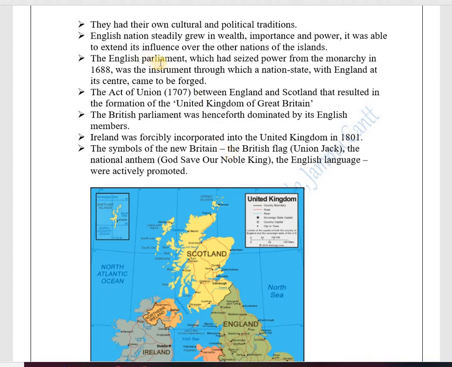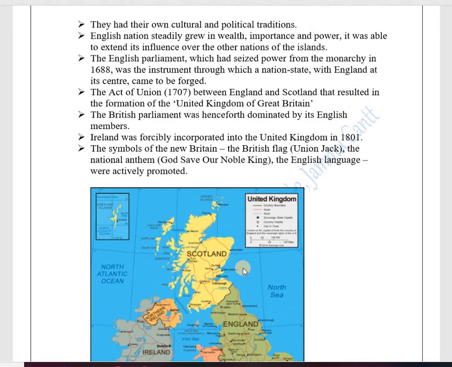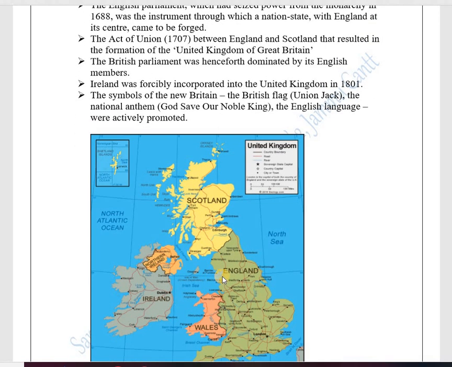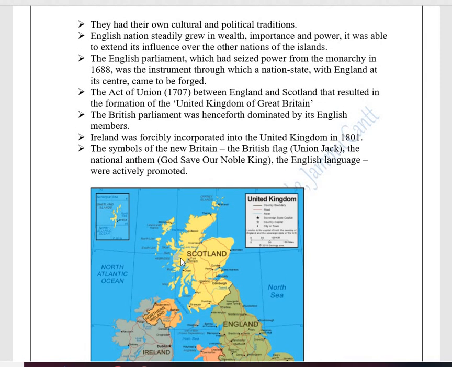The English Parliament, which had seized power from the monarchy in 1688, was the instrument through which a nation state with England at its center came to be forged. So the English Parliament in 1688 took the power from the king into their own hands, founded a democracy type of government, and later on they started to control Scotland and Wales under them.